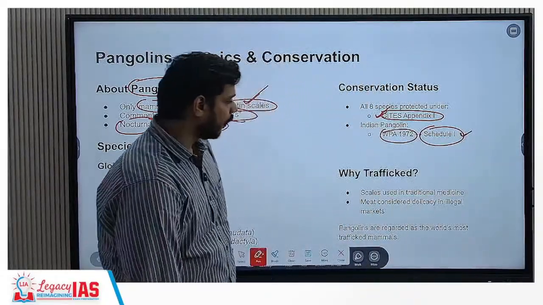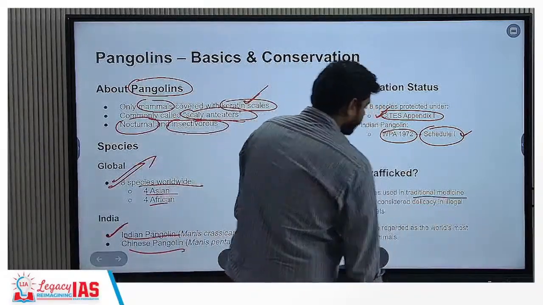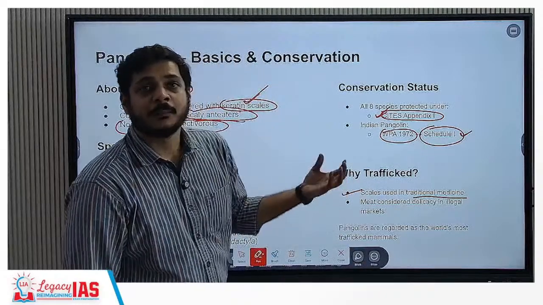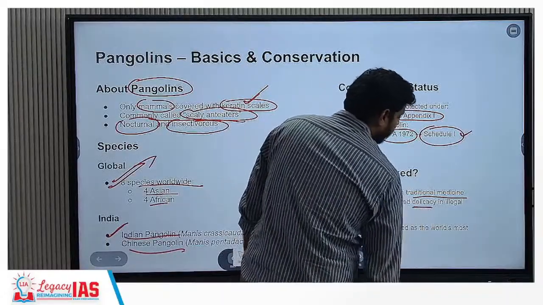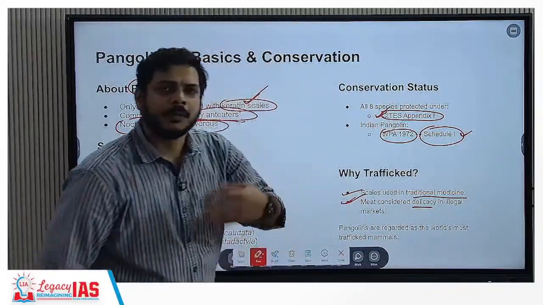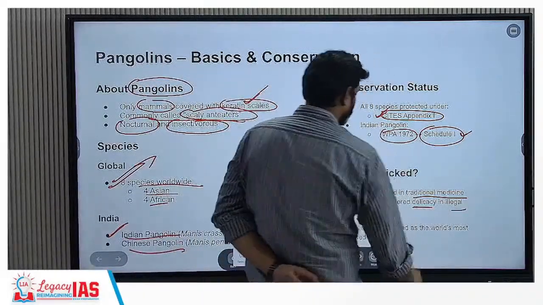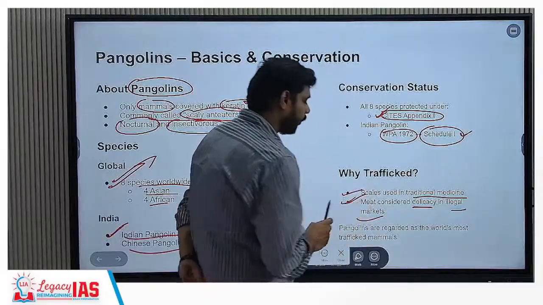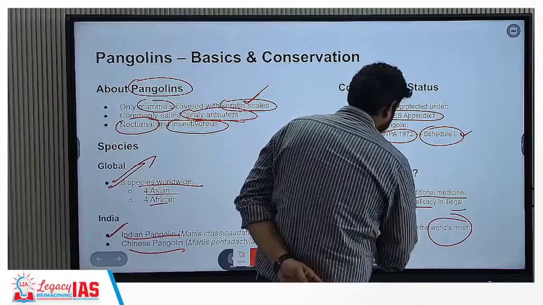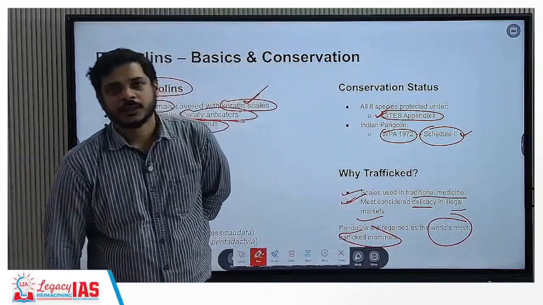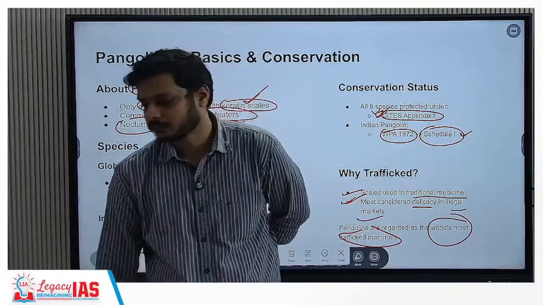Why is it trafficked? We have covered this. The scales are used in traditional medicine, and apart from the shells, the meat is consumed, as people prefer it for the taste. It is considered a delicacy in illegal markets. One more important thing is that pangolins are regarded as the world's most trafficked mammals, and that is the reason they are placed in CITES Appendix 1.